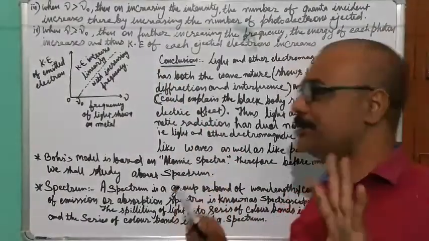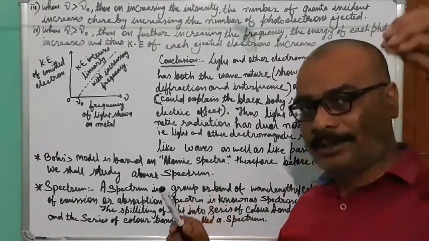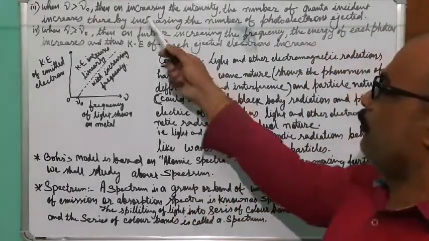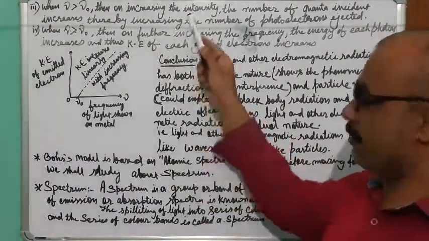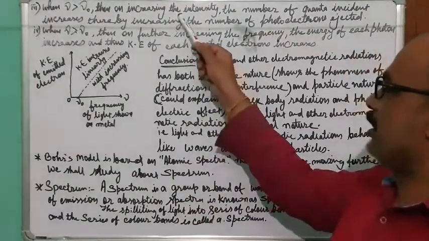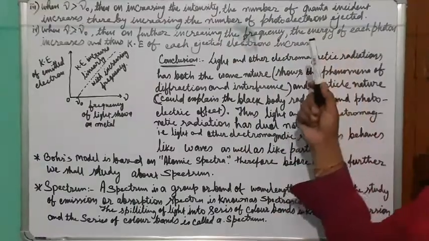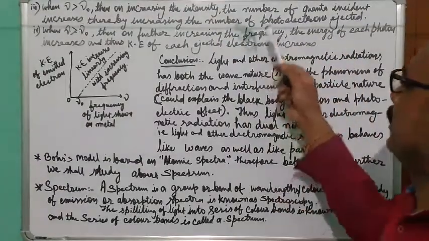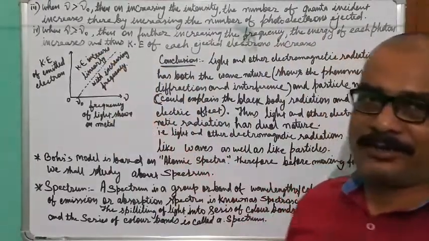Under this condition, if you increase the intensity of light or electromagnetic radiation, that means you are increasing the brightness of light, then the number of quanta or photons will increase.